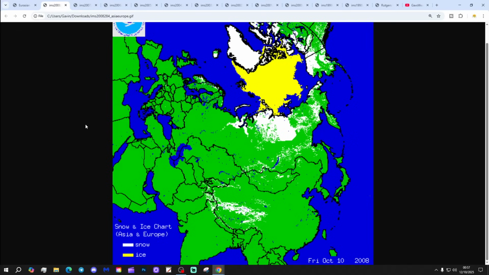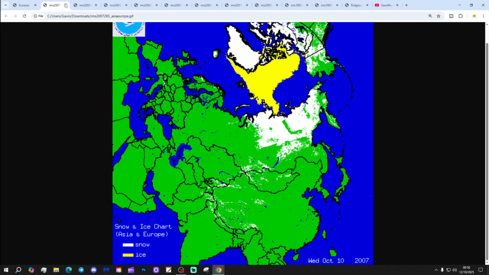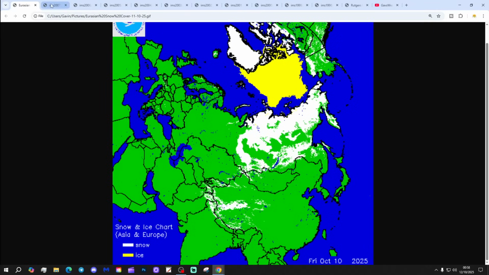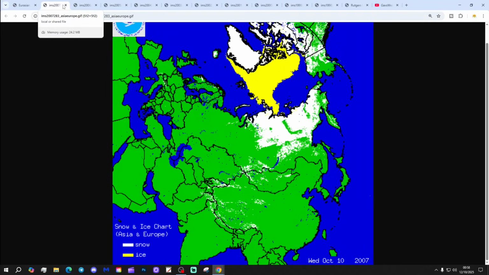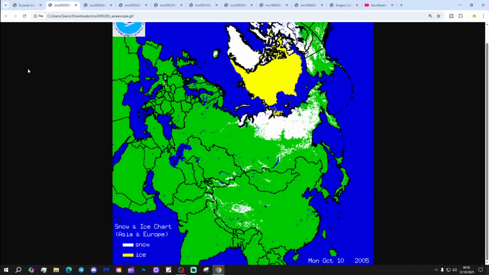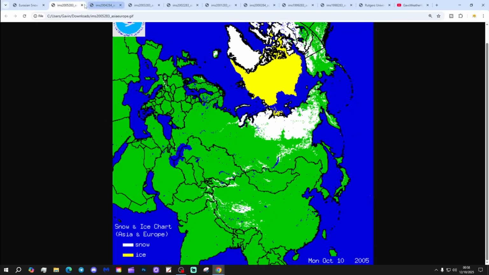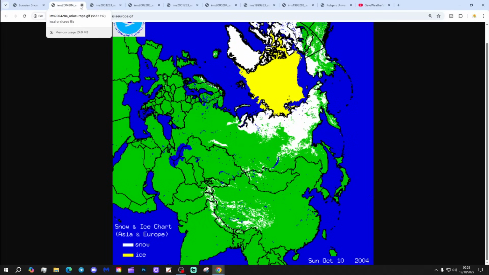That is 2008. What do we think to that? So I would say we're ahead of 2008, and that's 2007. Again, I think we're ahead of that year for Russian snow cover as well. Right, well, 2006 shows up next, so I think we're behind 2006 for Russian snow cover. Please let me know in the comments which years you think we're closest to.